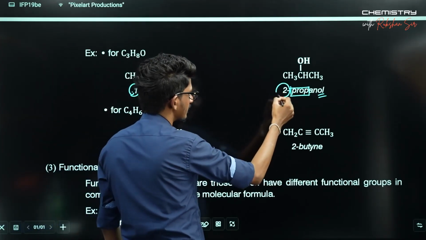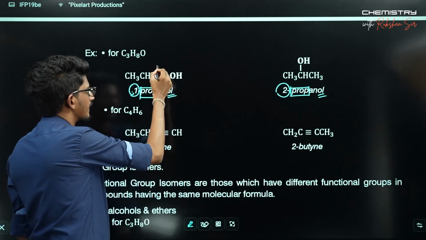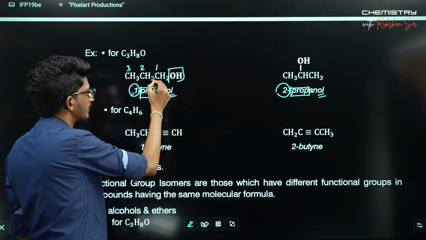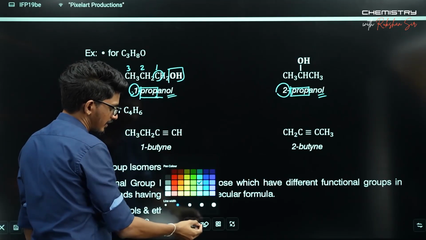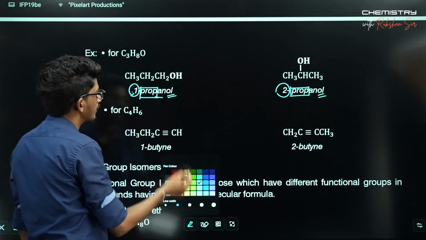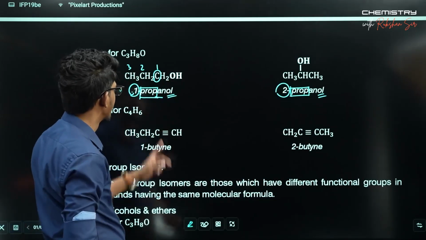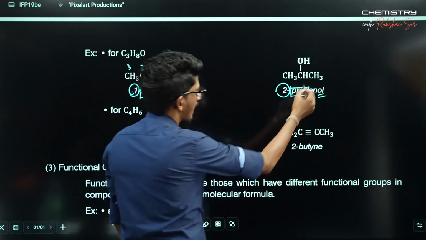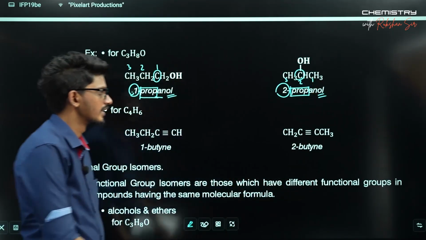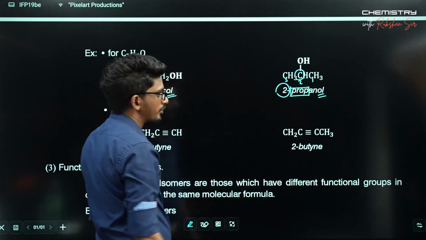See the position. Position of the OH connected. The carbon number of the OH connected. Right? That is what differs. At the first carbon, the OH is connected. Here, at the second carbon, OH is connected. So, the position of the functional group connected.